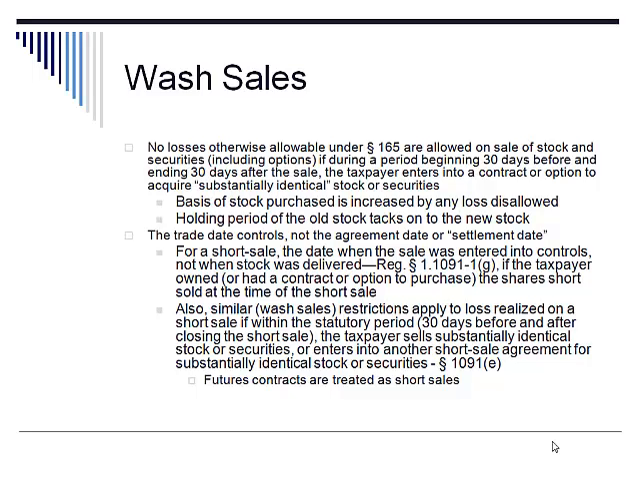If the taxpayer owned or had a contract or option to purchase the short sale shares at the time he entered into the short sale contract. So once again, if the taxpayer enters into a short sale contract to short sell shares that he already owns, then for the purpose of Section 1091, the date the taxpayer enters into the short sale contract is the date of the sale. It's treated as the date of the sale.